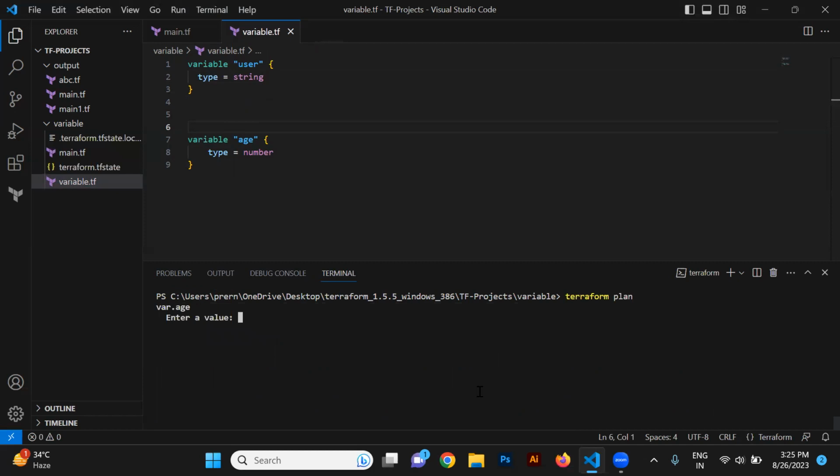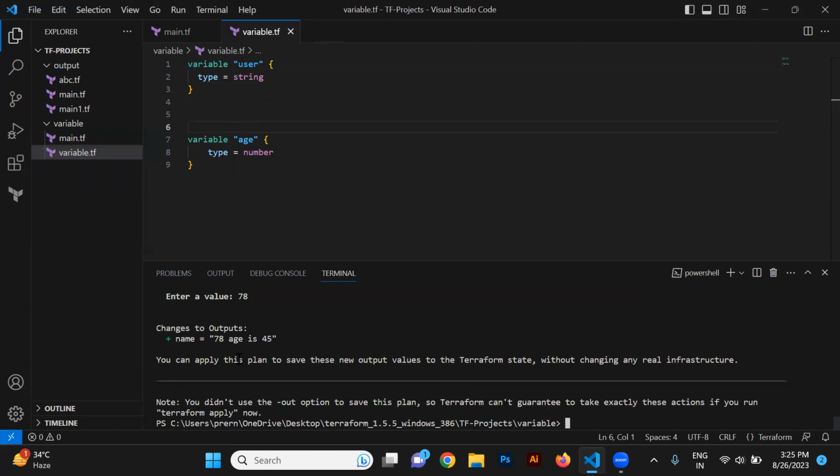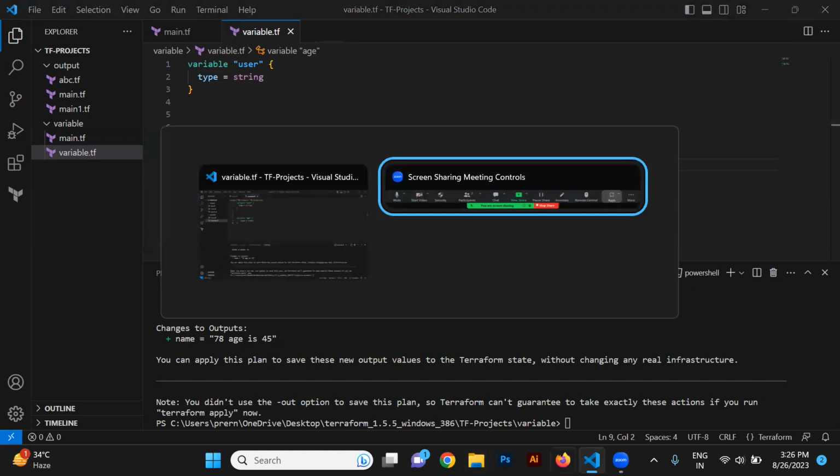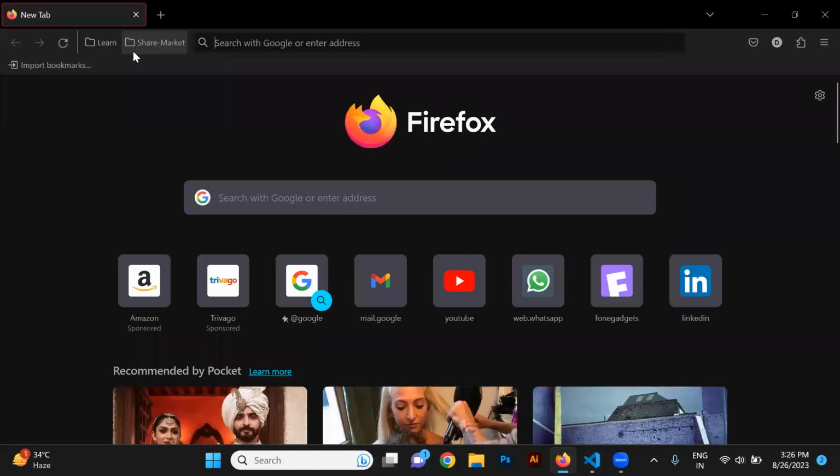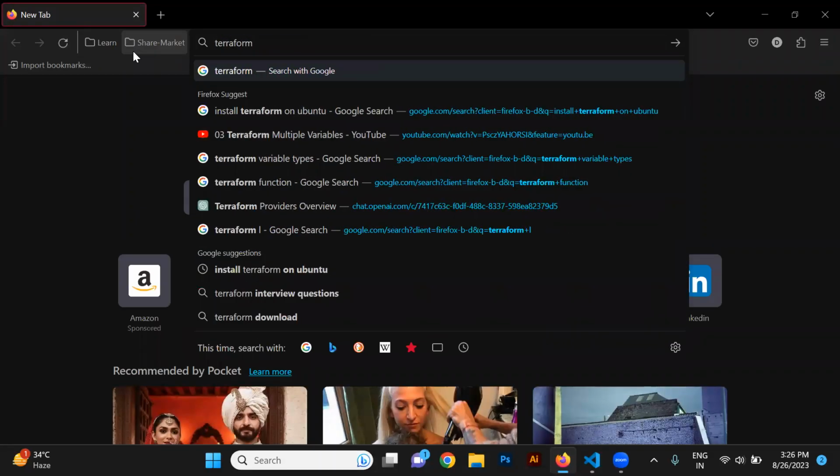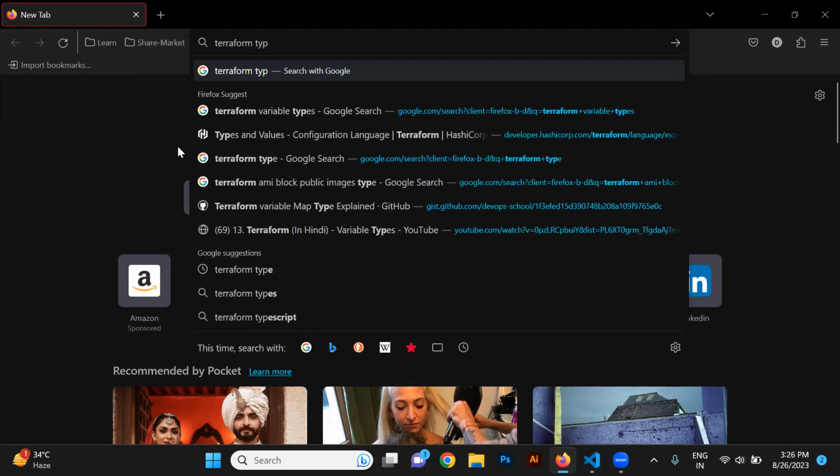Terraform value. Let's take age as 45, and the value would be, again, if we are taking 78, it's giving 78. I think string should be coming this way, right? Let me check this. Why is it giving an error? Okay, type string. I think string comes. Okay, let me show you all the variables here. What types of variables are there? For that, you can just check inside Terraform types this way.